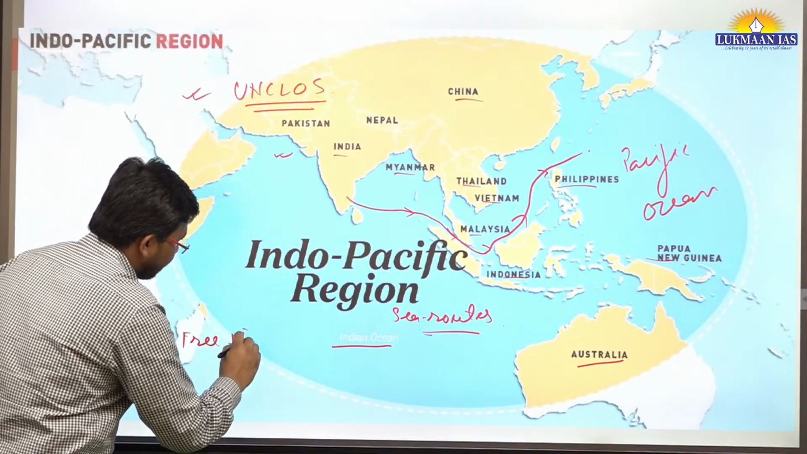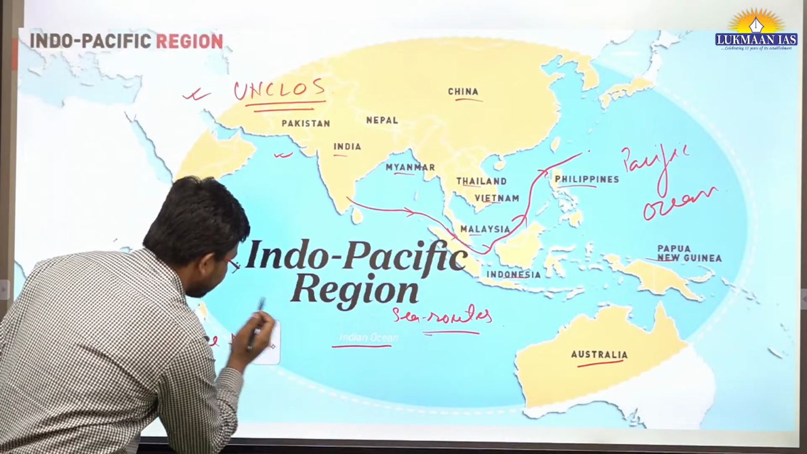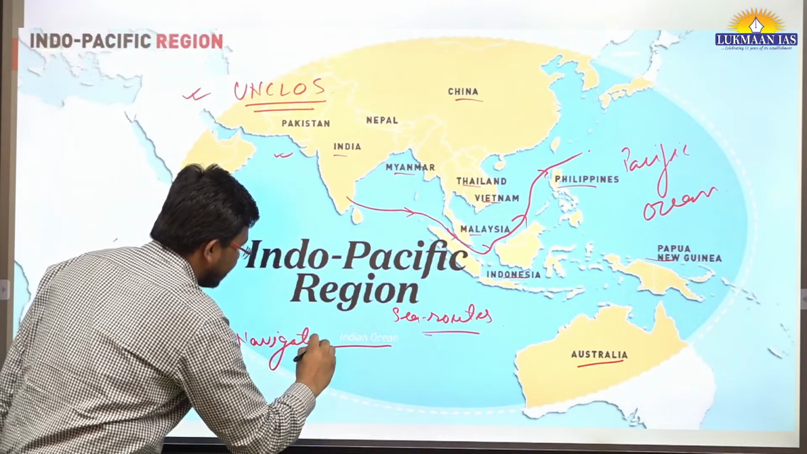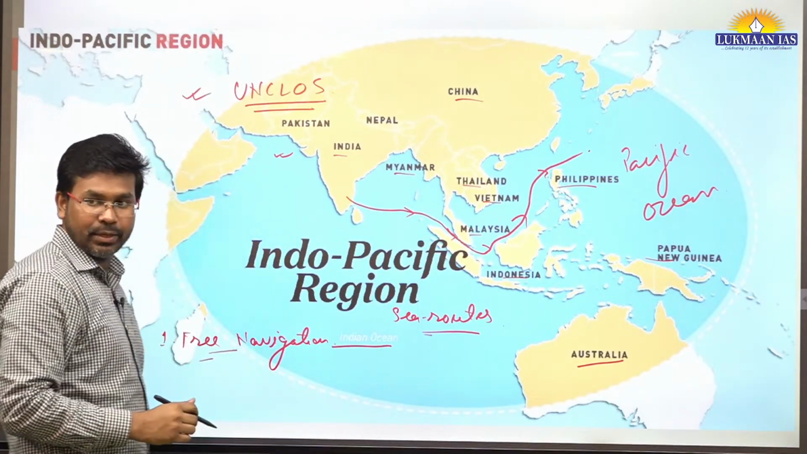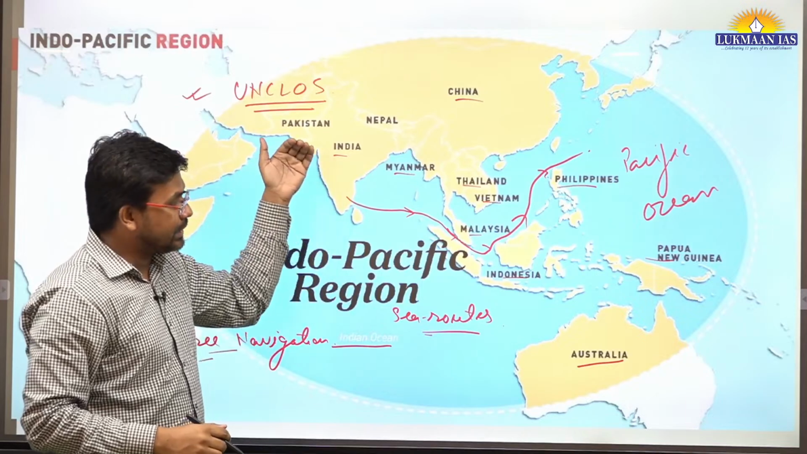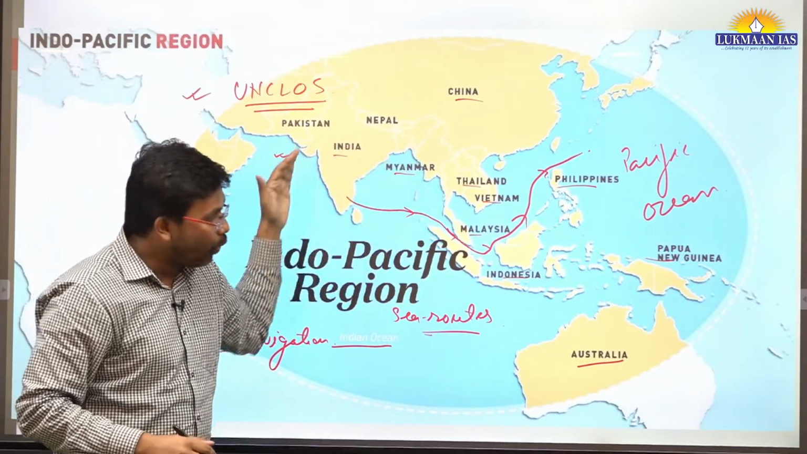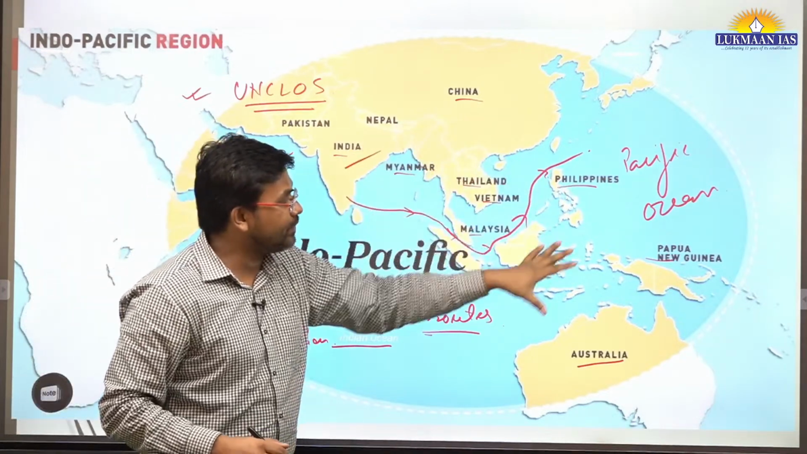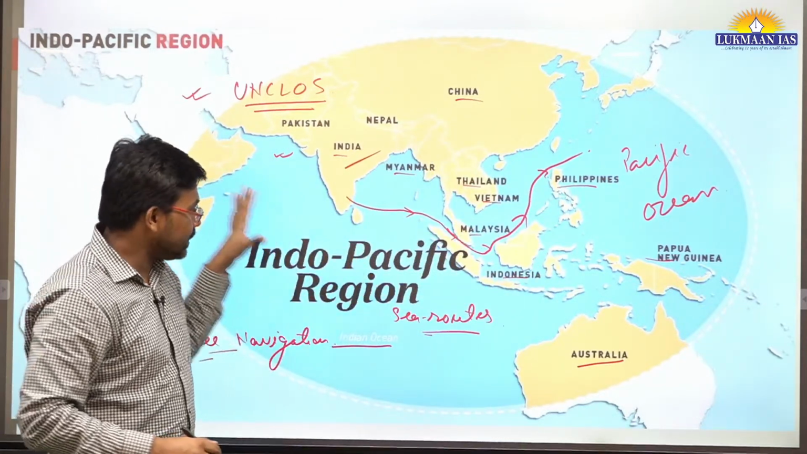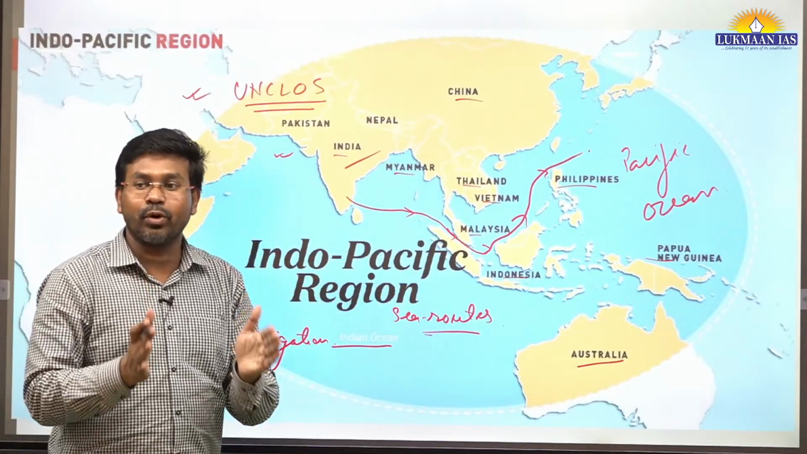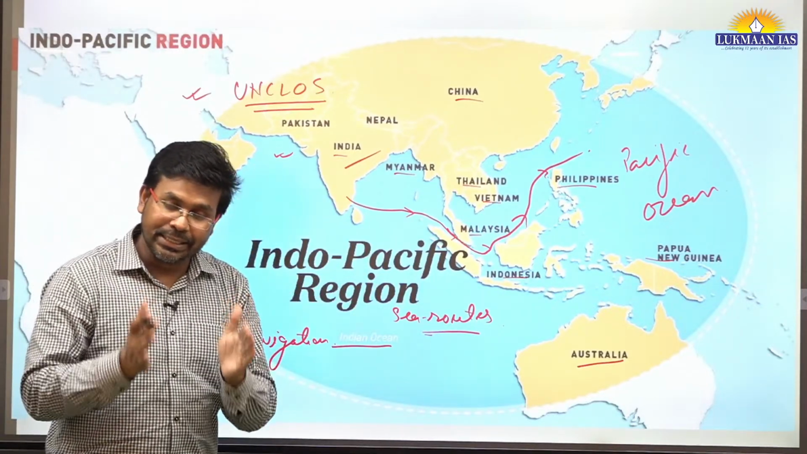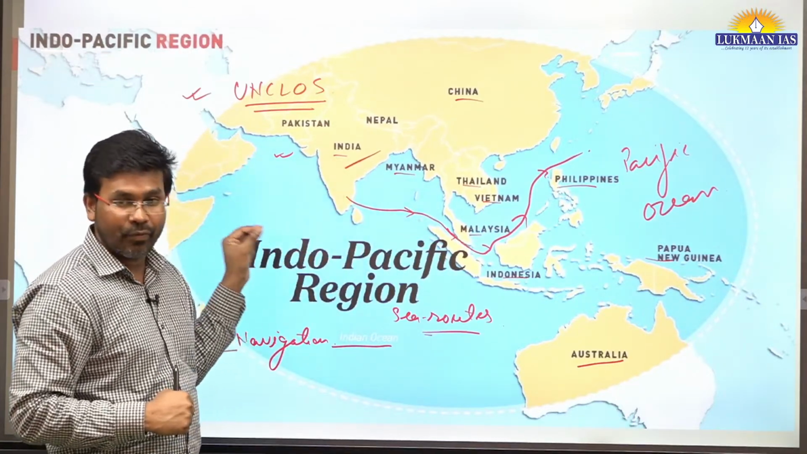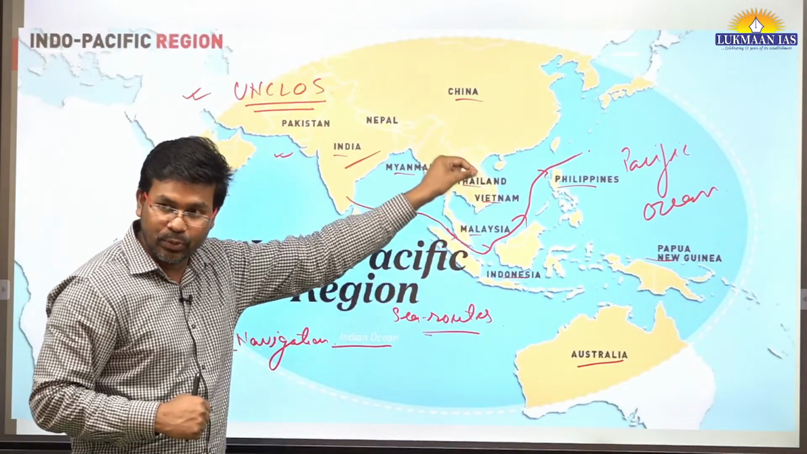There should be free navigation through the waters. It means people should allow the rule of law to prevail over these waters, and there should be free navigation. So that's why this Indo-Pacific region becomes important. Because the United States of America is the world's most powerful nation, and it trades with many other countries, that's why it focuses on having free navigation through the sea routes in different countries.